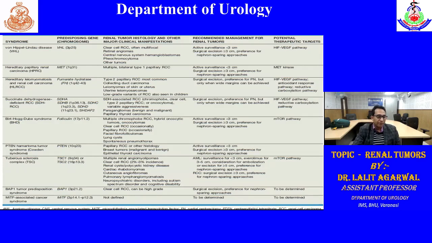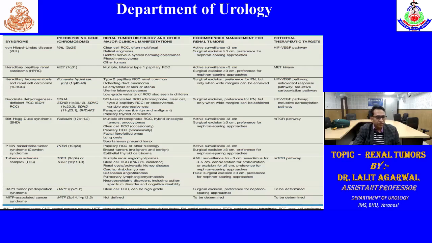There can be other familial tumors, that is succinate dehydrogenase deficient RCC, and Birt-Hogg-Dube syndrome, that I want to discuss. There is mutation in folliculin on the 17p chromosome. There can be multiple chromophobe RCC or hybrid oncocytic tumor containing both oncocytoma and chromophobe, rarely clear cell and papillary. Other features are facial fibrofolliculomas, lung cysts, and spontaneous pneumothorax.